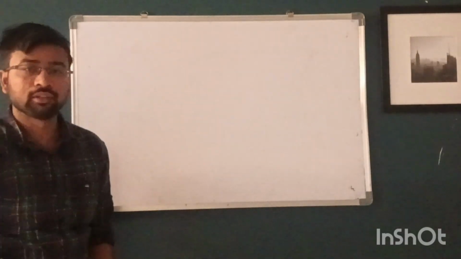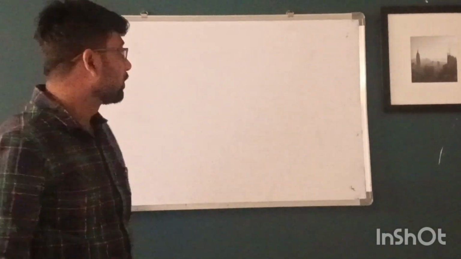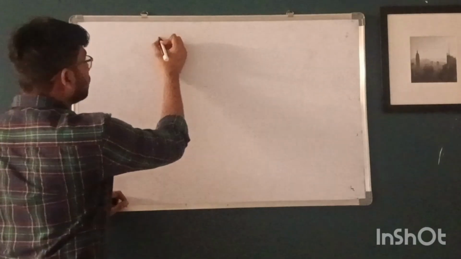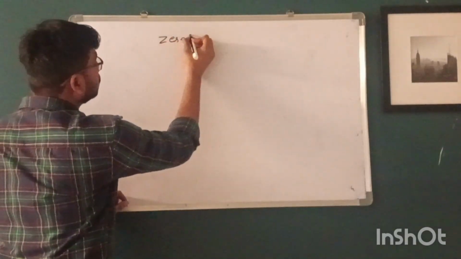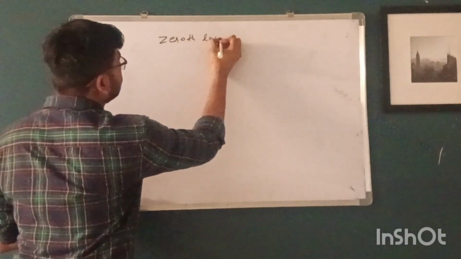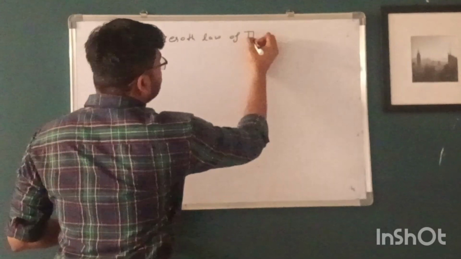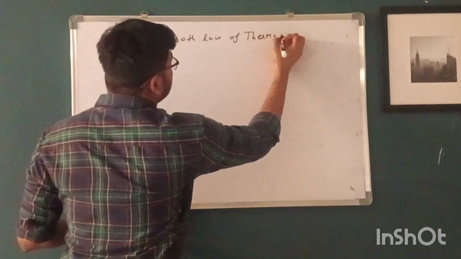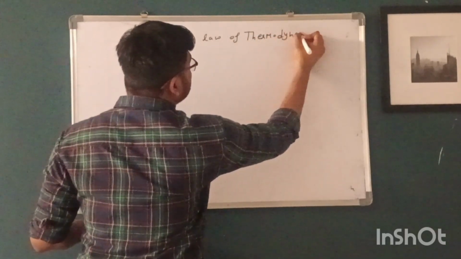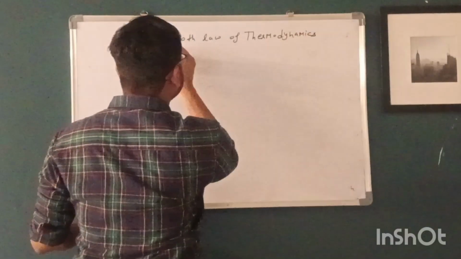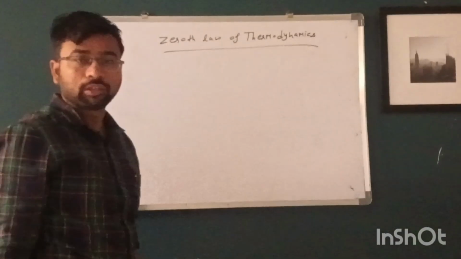Next we will see the thermodynamics laws. First is the zeroth law. What is the zeroth law of thermodynamics?